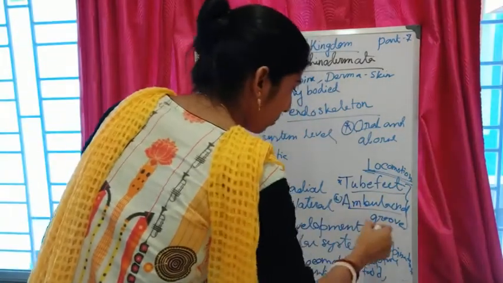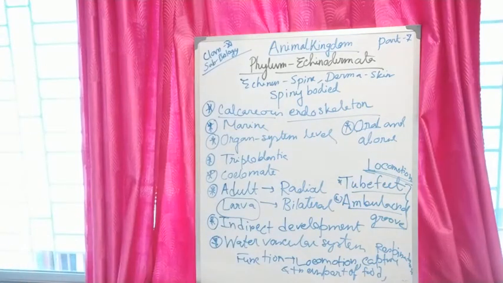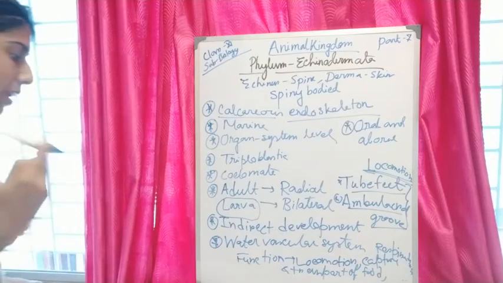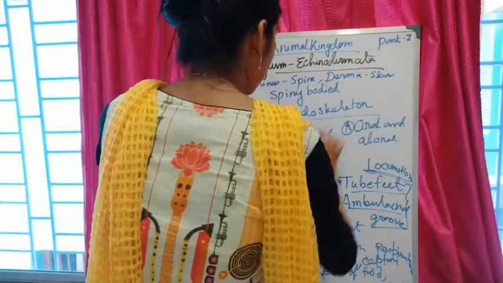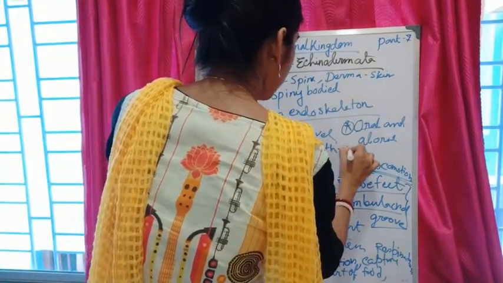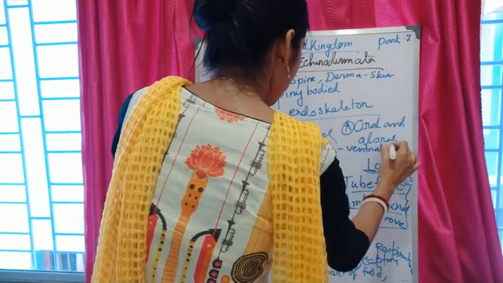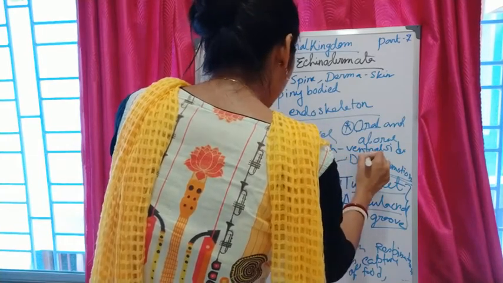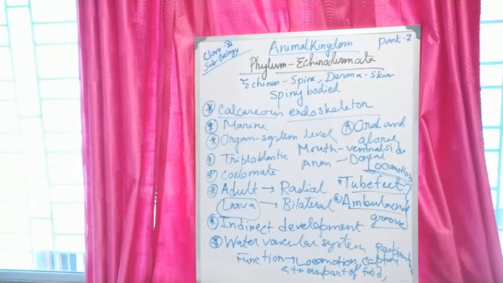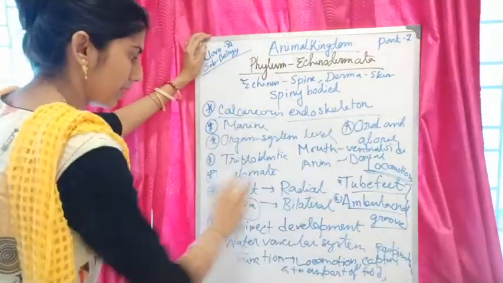So these are some important features of phylum Echinodermata. And what are the oral side and aboral side? The mouth is present on the ventral side, and the anus is present on the dorsal side. Their alimentary canal is complete. Now I am wrapping up this portion.